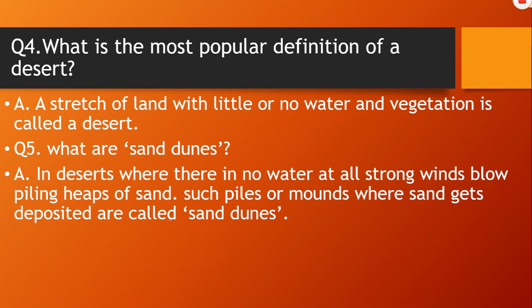Such piles or mounds where sand gets deposited are called sand dunes.